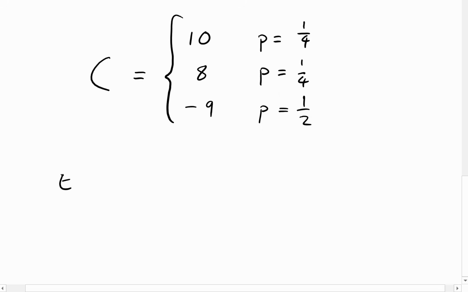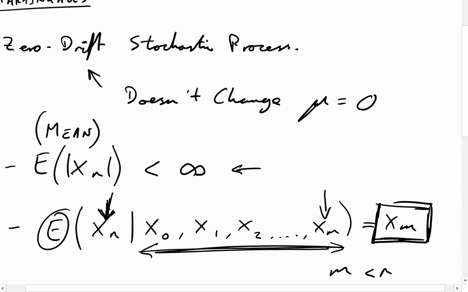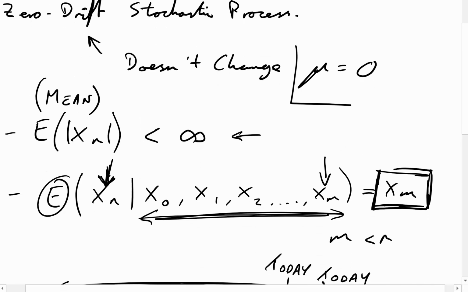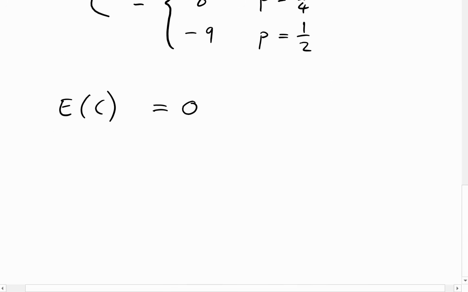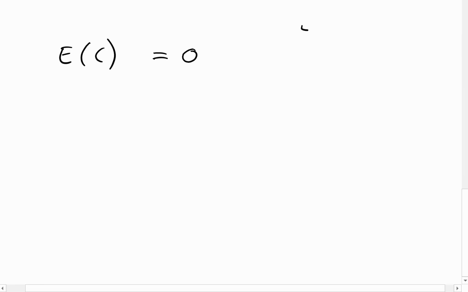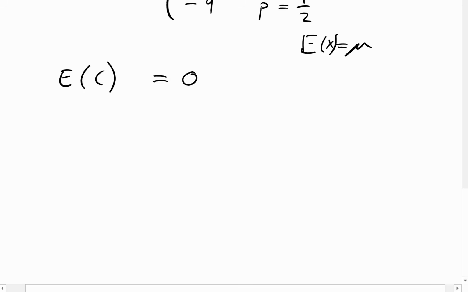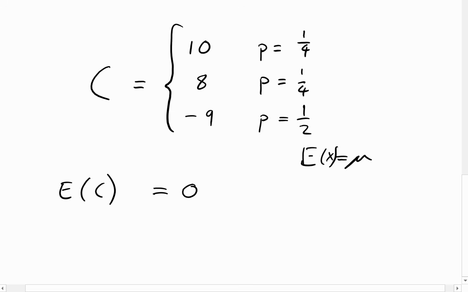So what is the expectation of C? In order to show this, we want to show the expectation of C is equal to 0. We want to show the mean is 0. We want to show this property here. The expectation of a random variable is 0. This is the random variable case, the discrete case, I think. I can't remember. But anyway, we want to show that the mean is 0. Well, the mean is just the expectation. The expectation of a random variable is the mean. So the expectation of our distribution C, or a random variable C, is 0.